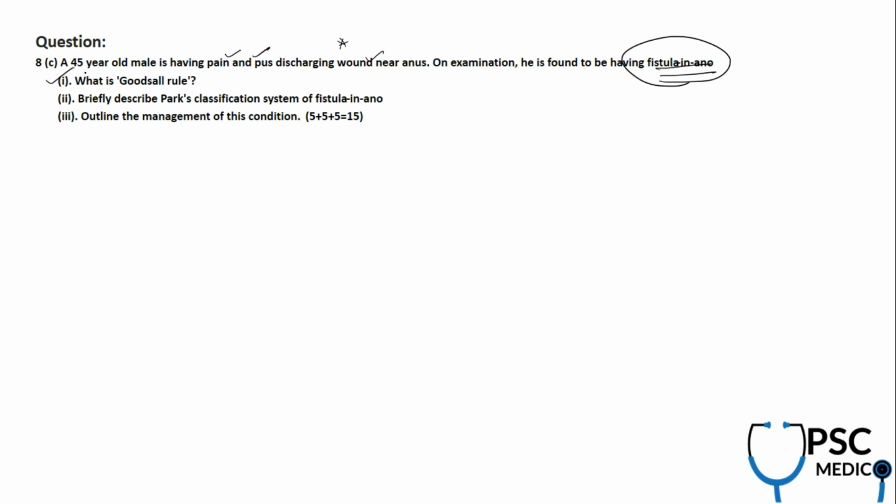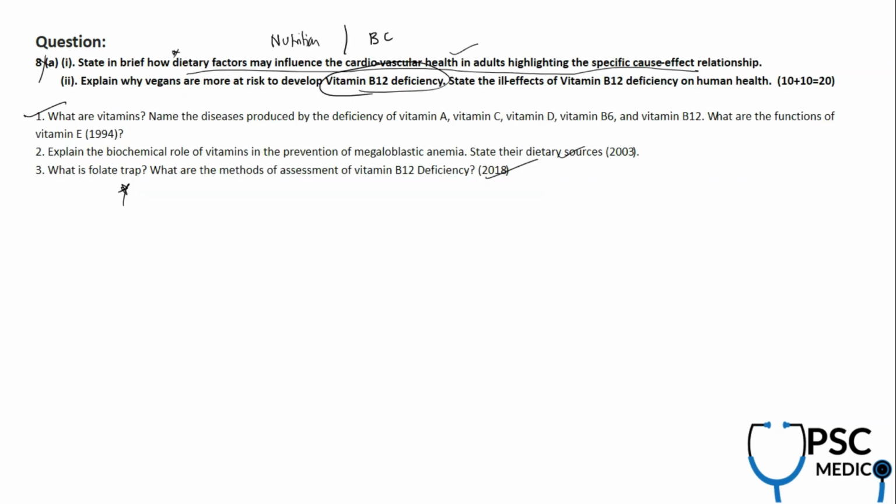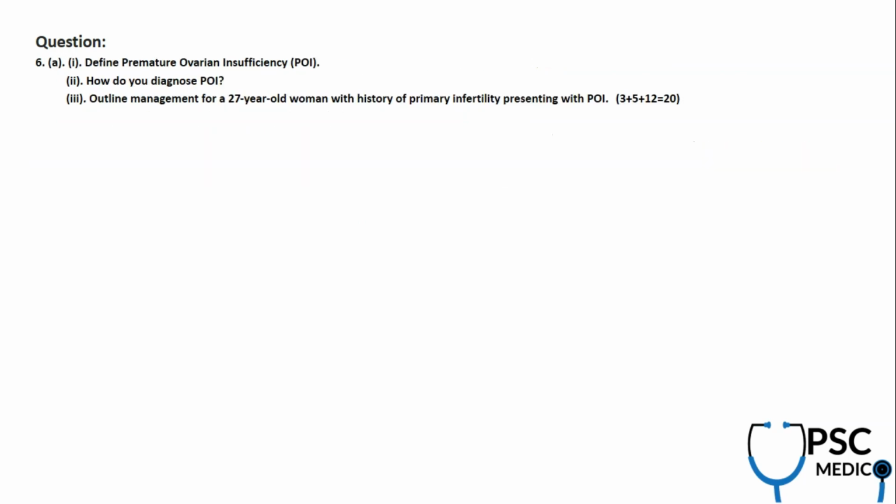So when you're evaluating fistula in ano, we have a rule called Goodsall's rule. We have a classification. How are you going to classify this fistula in ano, and what is the management, whether fistulotomy or fistulectomy, what is the surgical management, you need to mention this. So this is from general surgery. So this concludes our paper 2 section B analysis part.